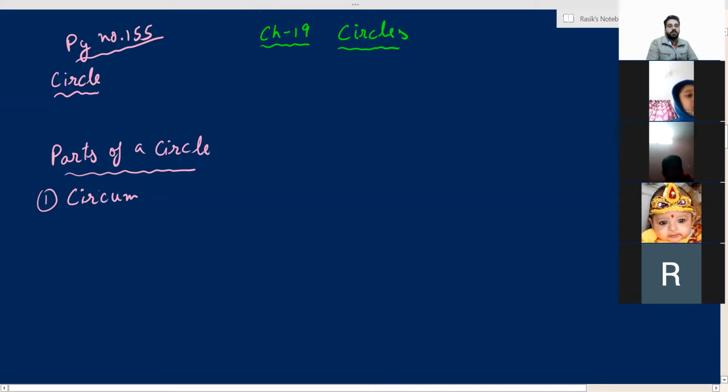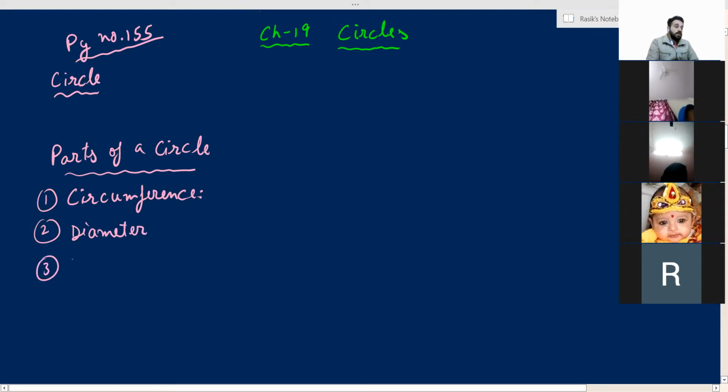Circumference, first is circumference. Second is diameter. Sir, on page number 150, arc is also given. Page number 150. Arc. Correct. Sir, I'm saying that on page number 155, we have to write the definition of circle from the purple box. Yes, beta, correct.